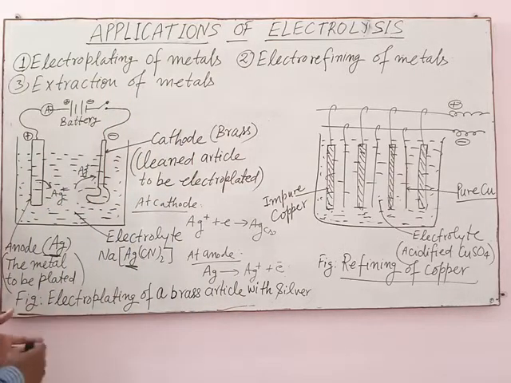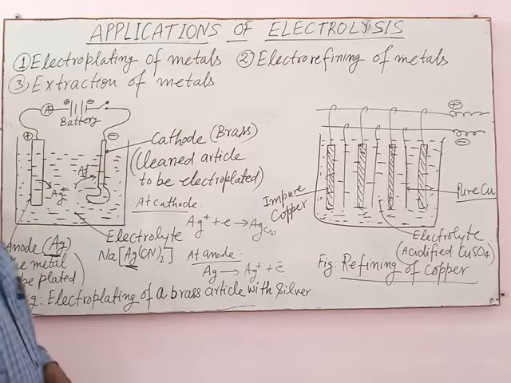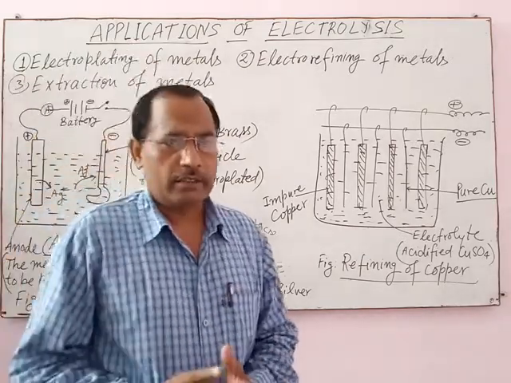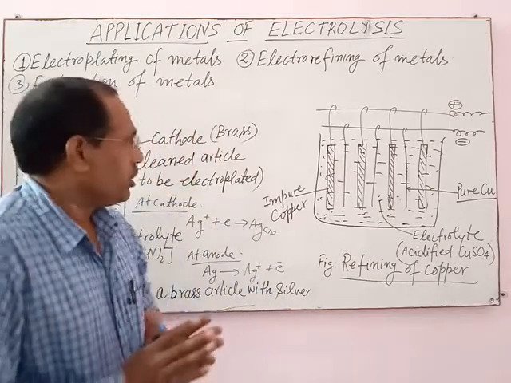The next example of electroplating is the electroplating of nickel. Electroplating by nickel.